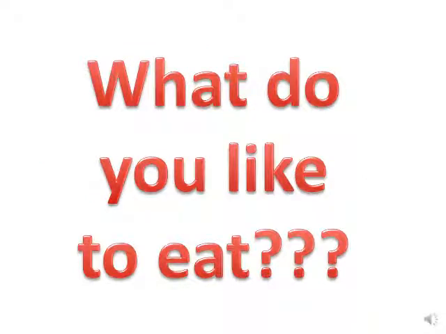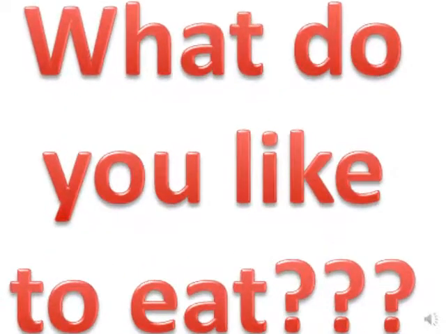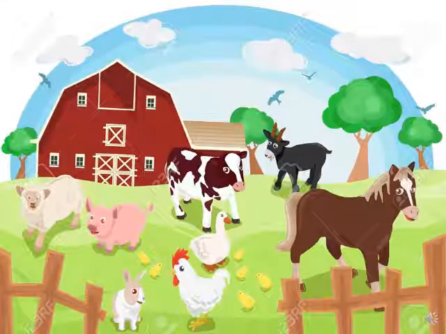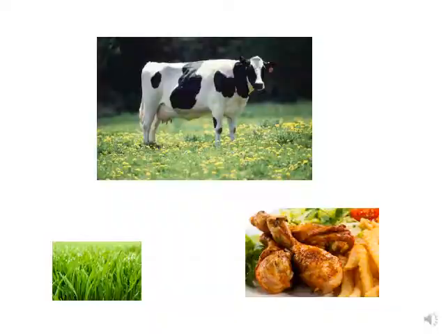What do you like to eat? Some of you like to eat chicken. Others like to eat pizza. Others like to eat sushi. Others like to eat, for example, popcorn, potato chips, chocolate, and others. So there are differences in the food we consume. Let's start with the different types of the food diet. What are the different food diets and what does each type depend on?